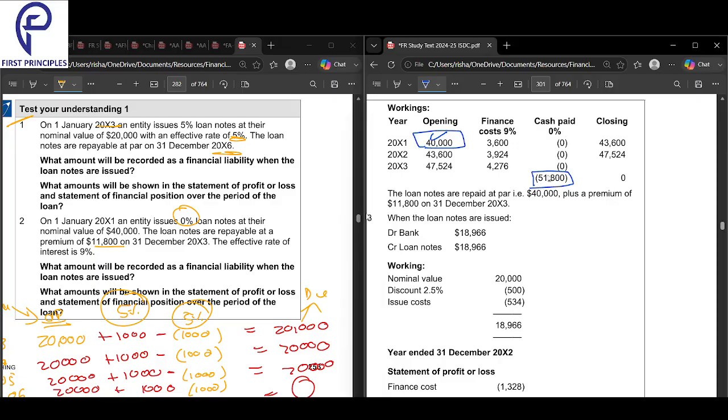I've taken how much? 40. But when I pay, I will pay how much? 51,800. And the effective rate is 9%. How much gets accrued? At 9% of opening. This is the closing of that year. Carried forward plus 9% of this. Or carried forward plus 9% of this. Nothing paid again. 51,800 paid. Everything 0.